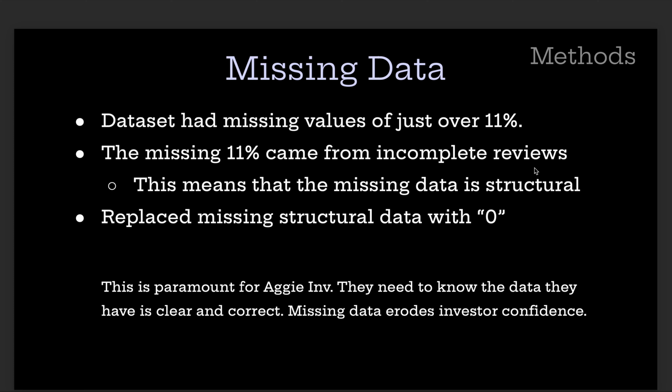To account for that, we went in and replaced those missing values with zeros or NAs, meaning not applicable. It's important that Aggie Investments knows that the data they're basing their investment on is reliable and a correct data set. So we just wanted to go through and make sure everything's bulletproof.